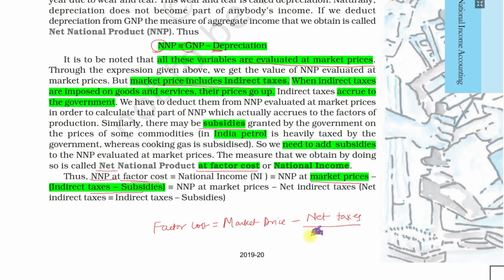What is net tax? Net tax equals tax minus subsidies. Getting my point? This way we measure NNP. So we put NNP here also.